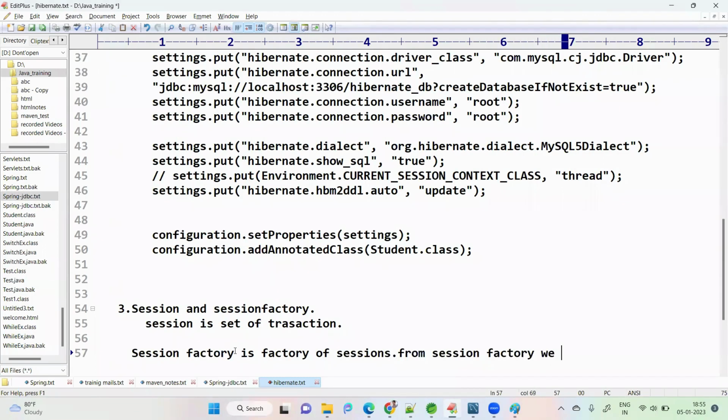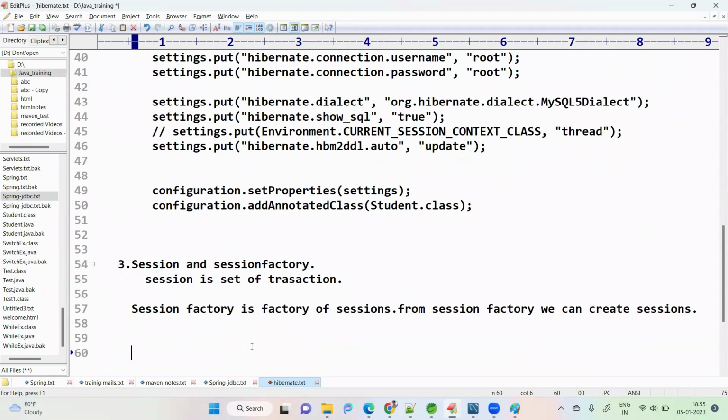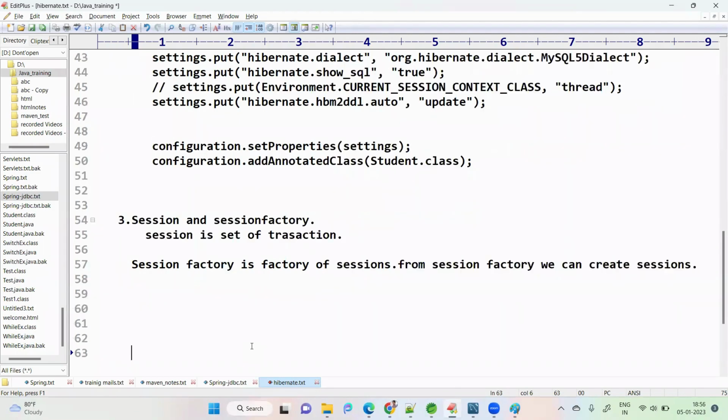This will be clearer whenever we discuss an example. These three are required to work with a simple Hibernate example. So these three are clear for now. We'll start the first example.